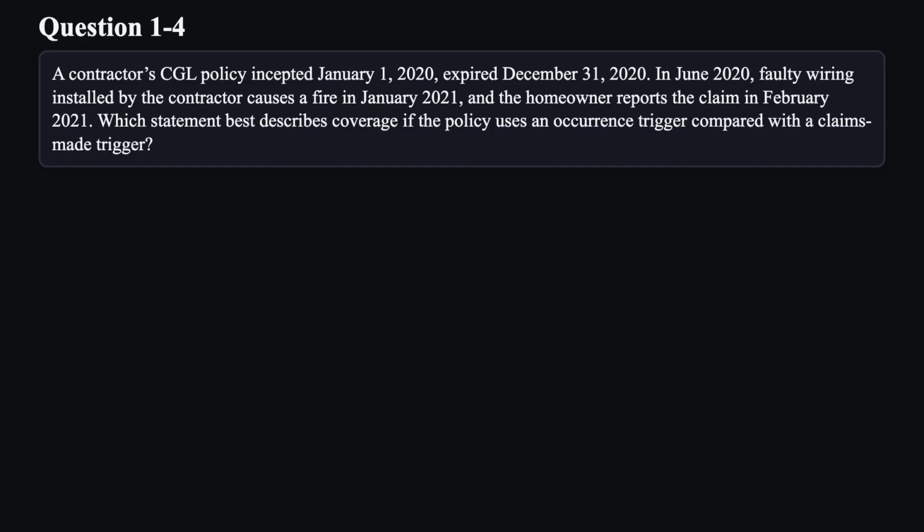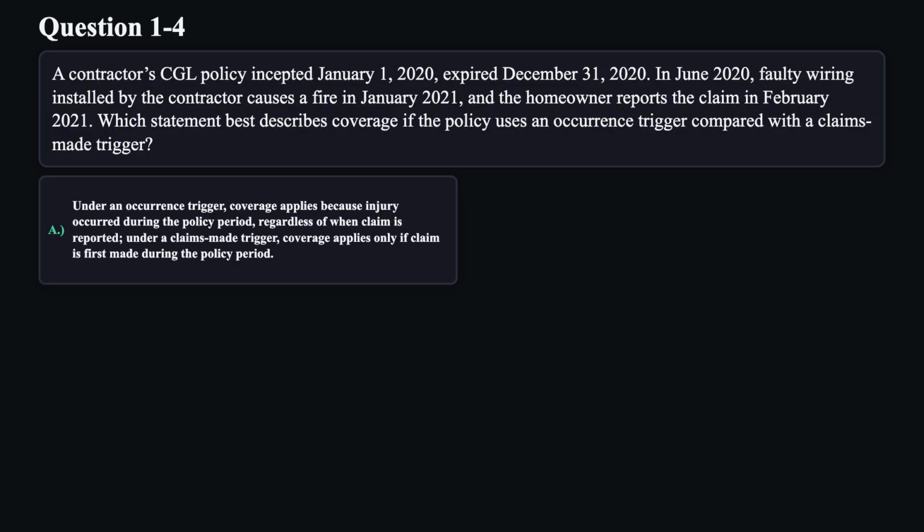Question 4. A contractor's CGL policy, incepted January 1, 2020, expired December 31, 2020. In June 2020, faulty wiring installed by the contractor causes a fire in January 2021, and the homeowner reports the claim in February 2021. Which statement best describes coverage if the policy uses an occurrence trigger compared with a claims-made trigger? A.